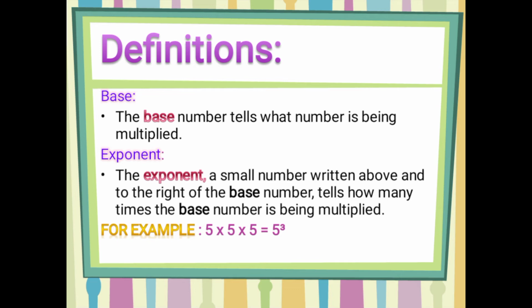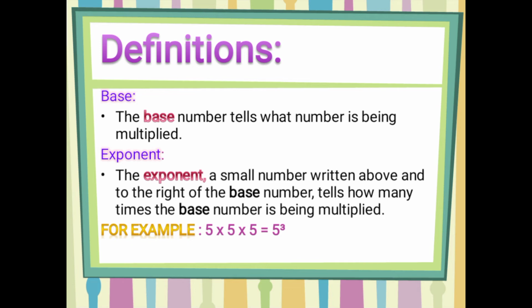If the same number is going to be multiplied 2 or more times, you can write it in another way, in exponential form. So how will you write it down in exponential form?